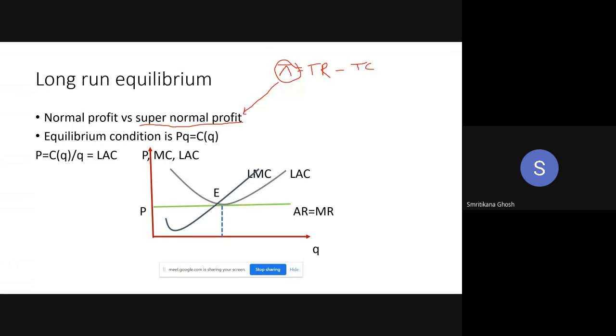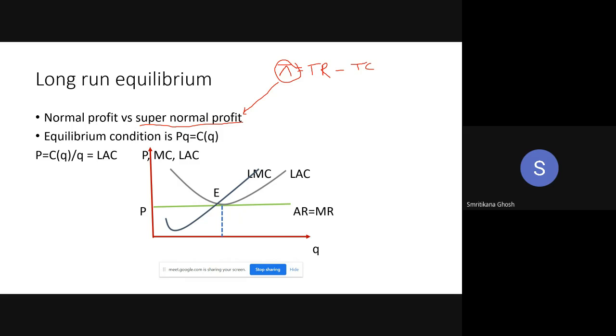Any doubt? Anyone else? Does anyone have any doubt about this? I will explain still why the firms are producing and all that. But I just want to know whether the concept of supernormal profit is clear to you or not, because this is something new. So ma'am, normally what we call profit is actually the supernormal profit. Exactly. The actual name of that profit is supernormal profit.